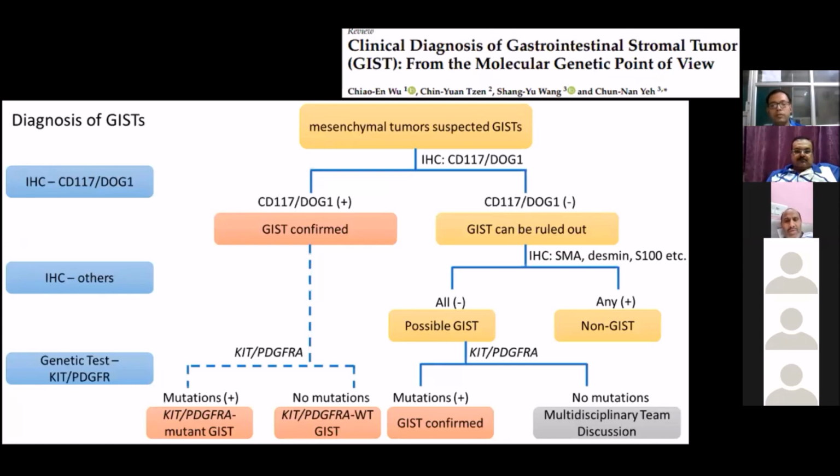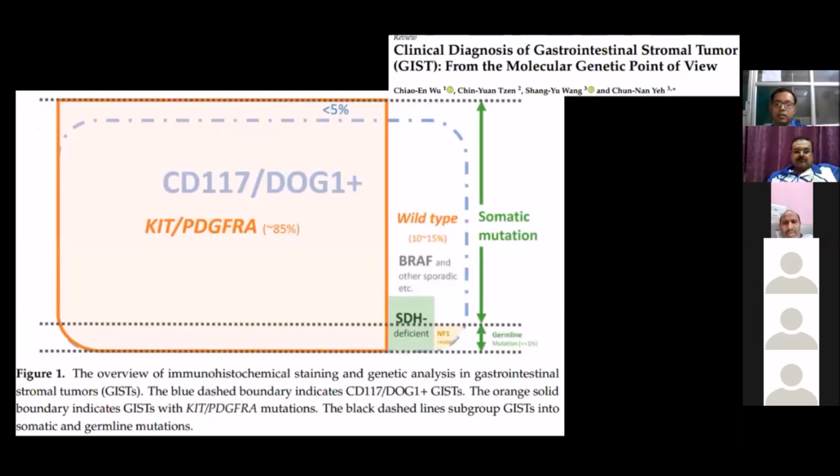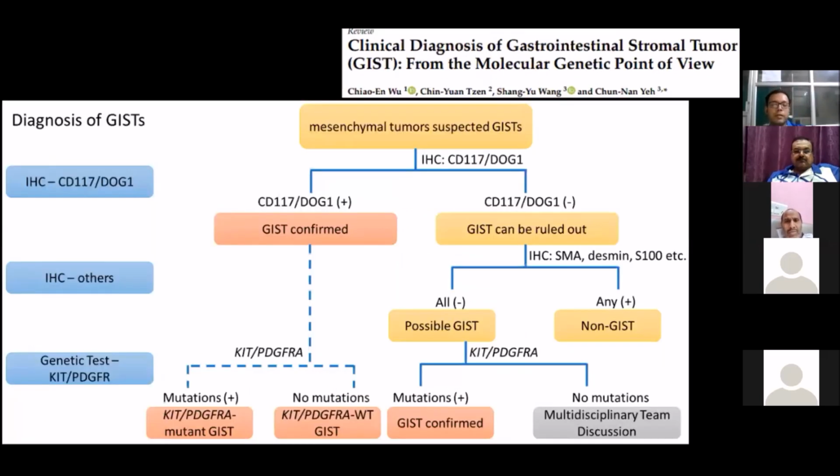Now, if CD117 is negative, can we rule out GIST? No. First, we also have to do other immunohistochemistry: SMA, desmin, S100. If any of them comes positive, then it is a non-GIST tumor like leiomyoma or any other mesenchymal tumor. But if all are negative, then once again we have to do a genetic study of KIT and PDGFR, because as I told in the previous slide, less than 5% are DOG1 negative, but they can have PDGFR or KIT mutation. And if there is no mutation, then we have to go for a multidisciplinary team discussion.